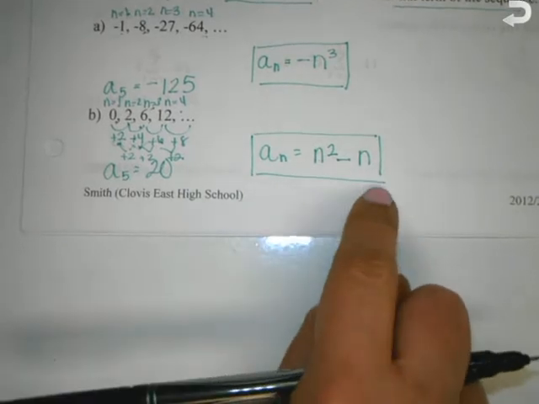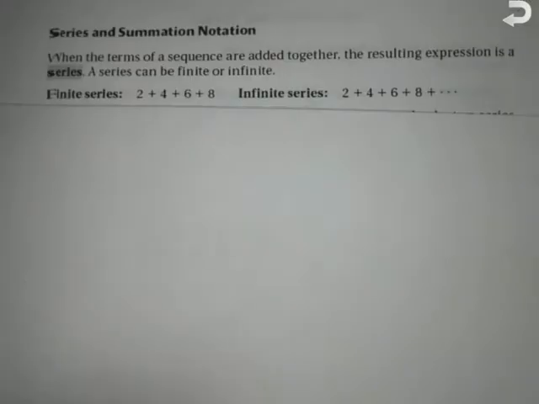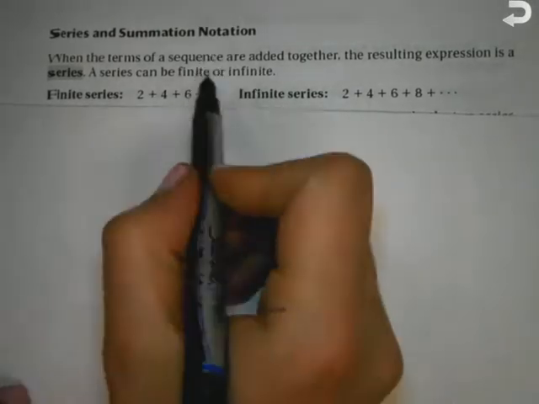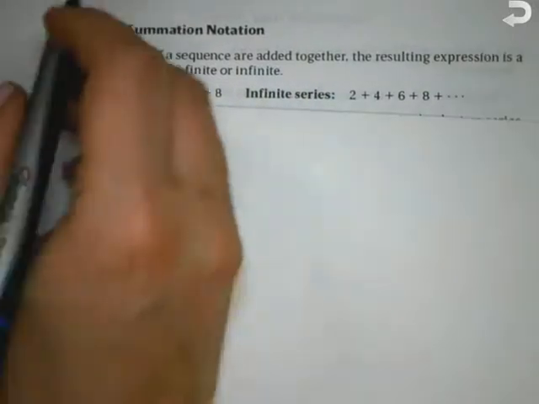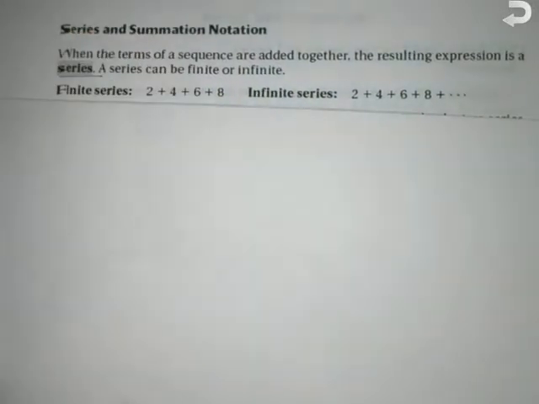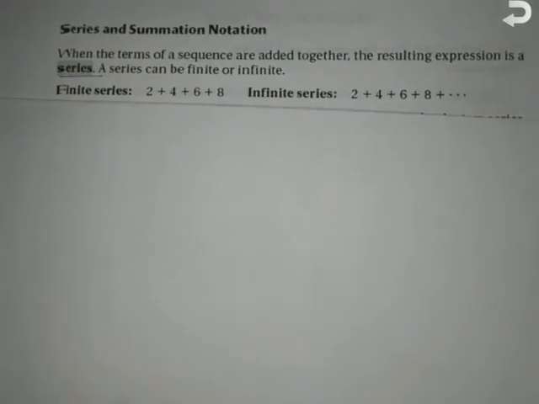A series is a little bit different. When the terms of a sequence are added together, the resulting expression is a series. So a series is when we take the sequence and we add it all together. The sequence is just the list of terms. The series is actually the sum. You just add them all together.